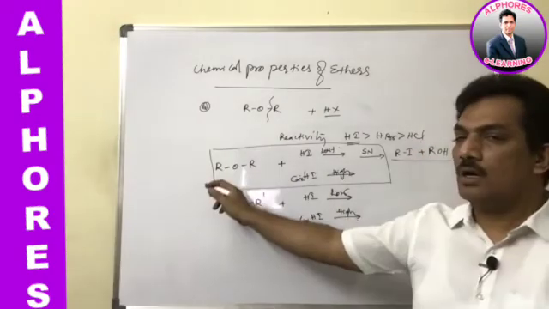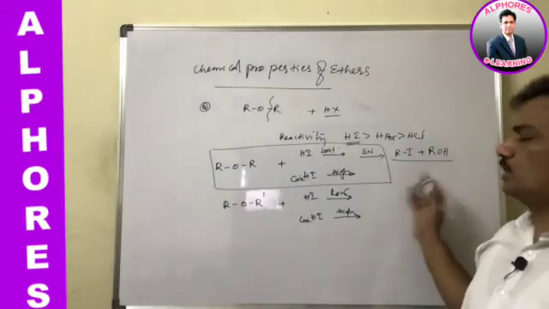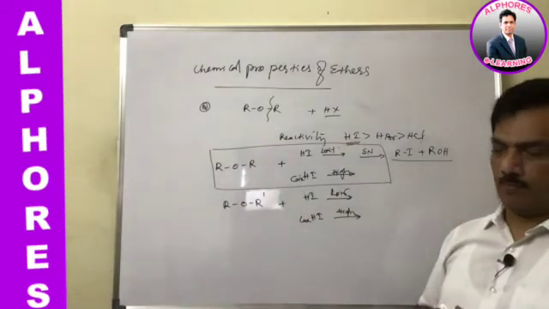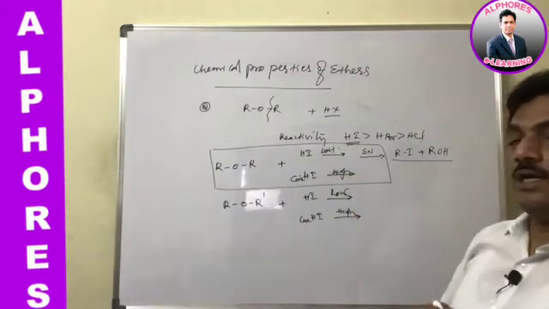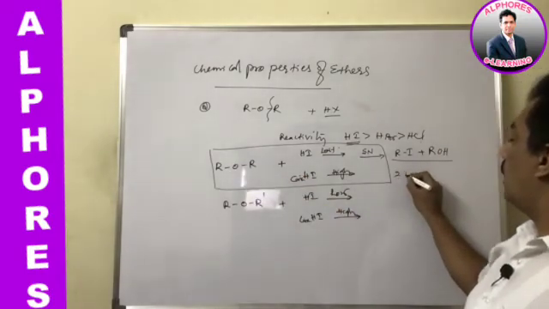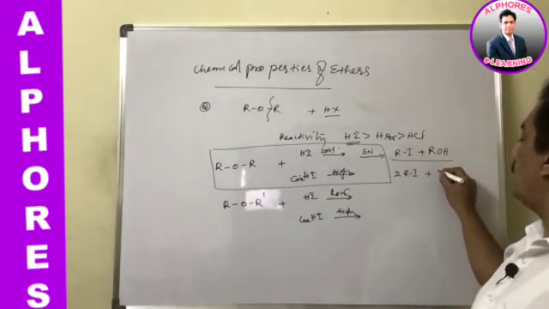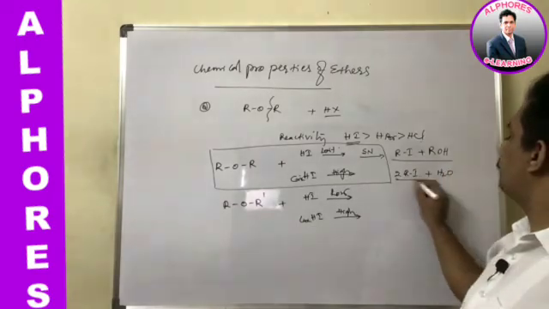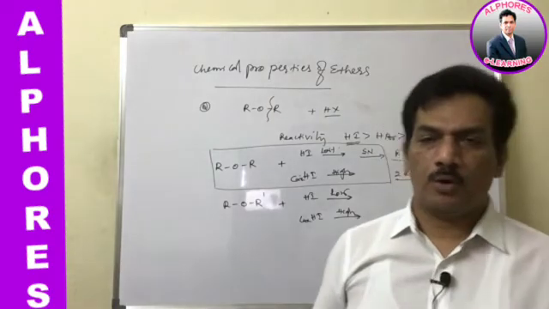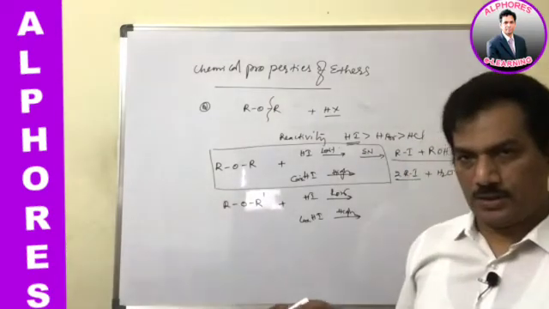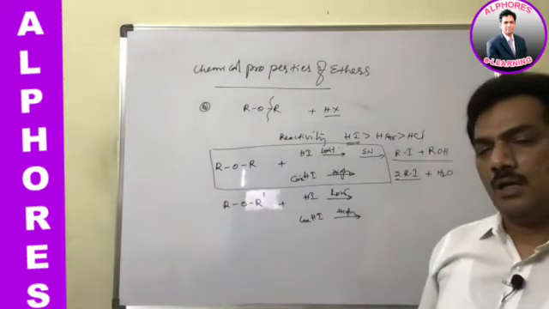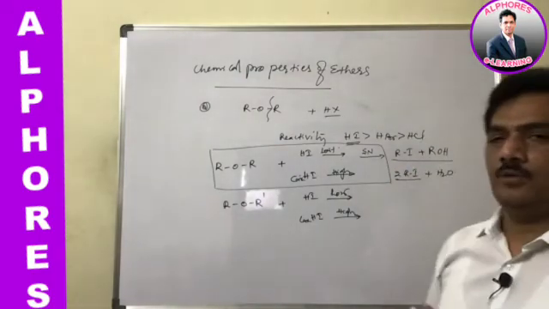Here both the R groups are the same, so we need not worry about which one gets iodide and which gets hydroxide. In the case of concentrated HI, both get converted to RI and H2O is formed. So when it is strongly heated with concentrated HI, the product is only alkyl iodide. And when it is dilute and at low temperature, the products are alkyl iodide as well as alcohol.